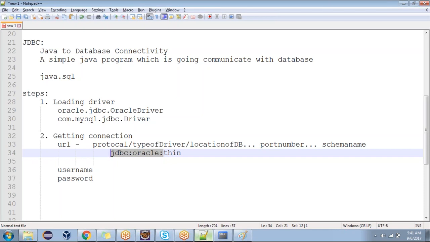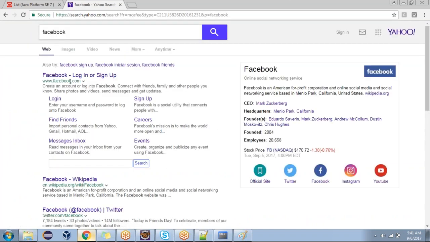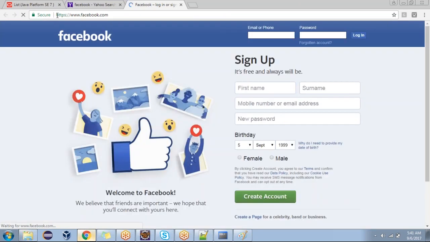On the first day I explained to you, do you remember, there are three ways of communication: person to person, person to machine, machine to machine. Whenever there is machine to machine communication, we require a protocol. One machine communicates with another machine. Here a machine is communicating with a database. What is a protocol? I'm opening Facebook. Which protocol is it going to use? In the prefix you can see HTTP, HTTPS. It's a web-based protocol.